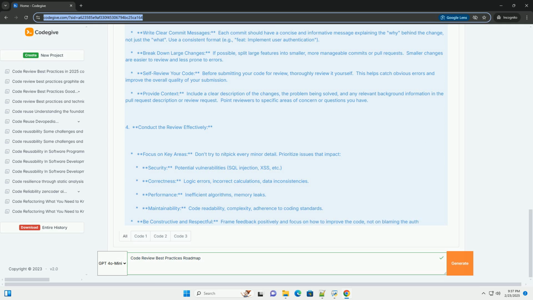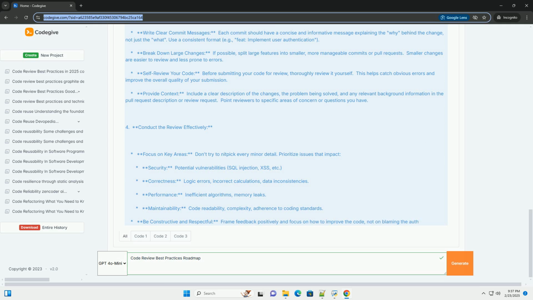Consider code coverage tools. Tools like coverage.py for Python can help you assess how much of your code is covered by tests. Review code regularly. Integrate code reviews into your development workflow. Don't wait until the end of a project to start reviewing code. Remember the human element. Code reviews are a collaborative process. Be respectful, constructive, and open to feedback.